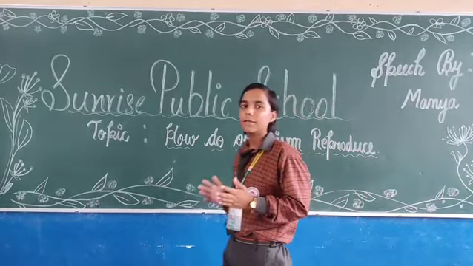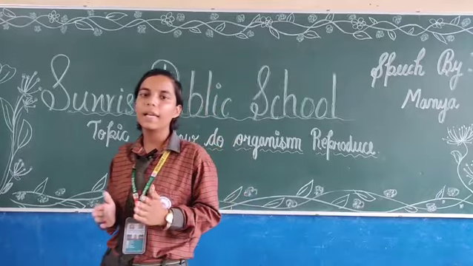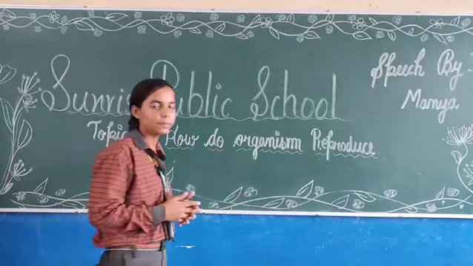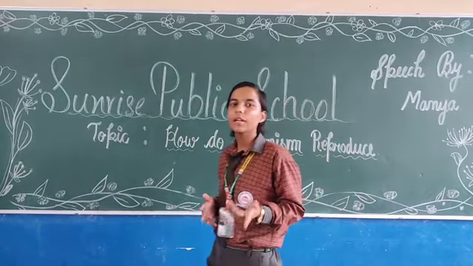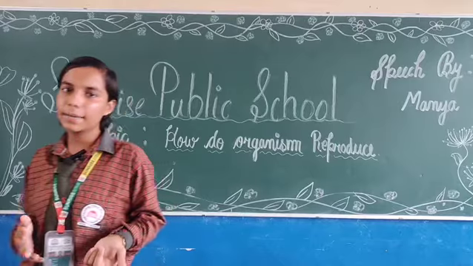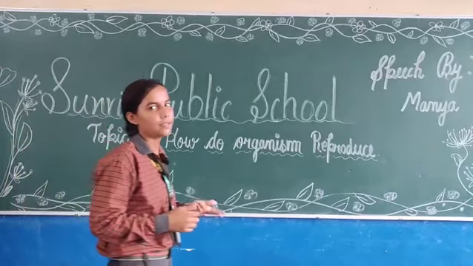Sexual reproduction is defined as the fusion of male gamete and female gamete. Here two parents are involved. Now, here I used the words male gamete and female gamete. The male gamete is the sperm and the female gamete is the ovum.